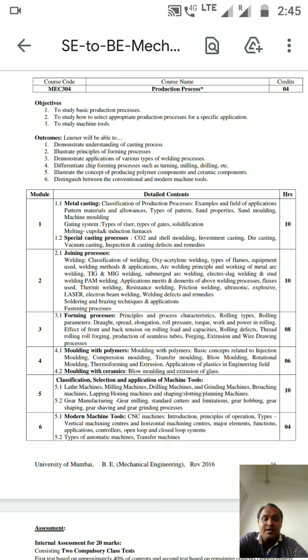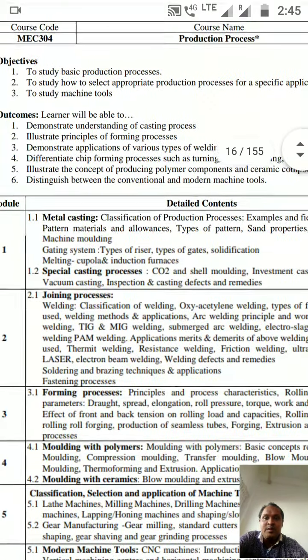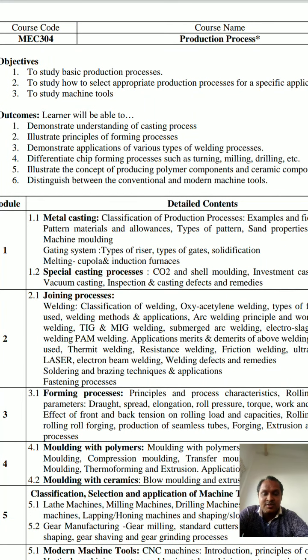Once you learn the production process 1 subject, what is the use of this subject? You demonstrate understanding of casting processes. You can easily understand the different kinds of casting processes. Okay. Then illustration of the principle of the forming process.